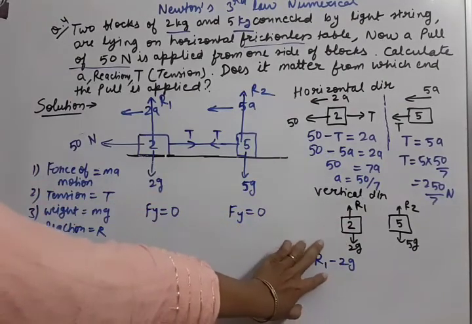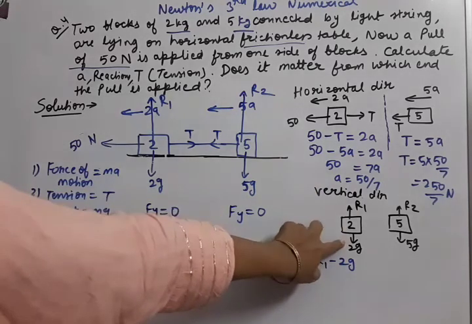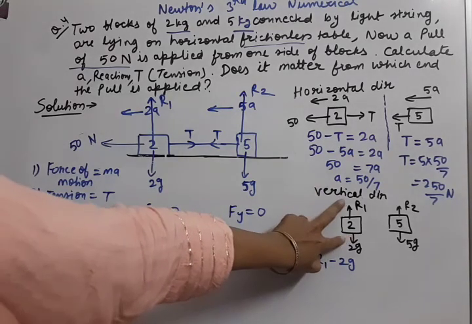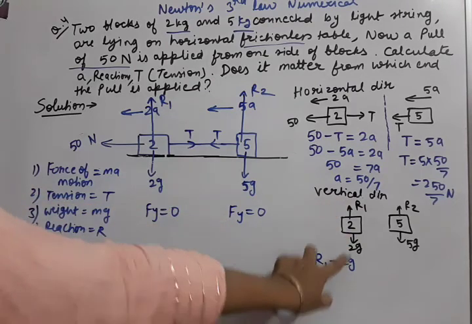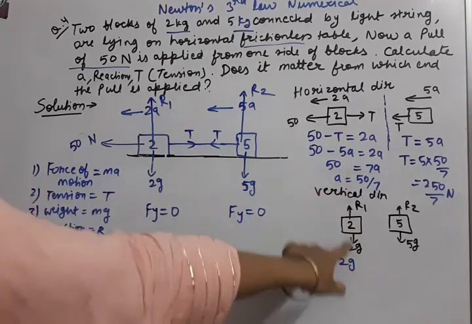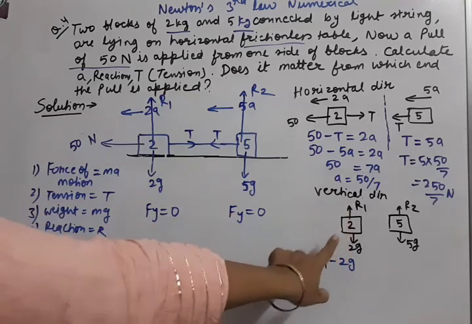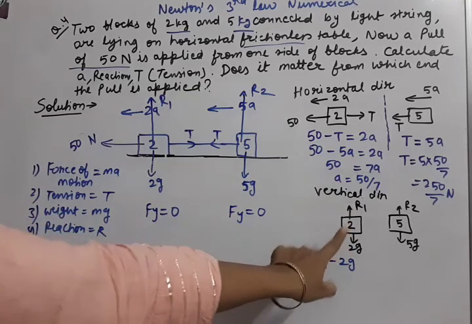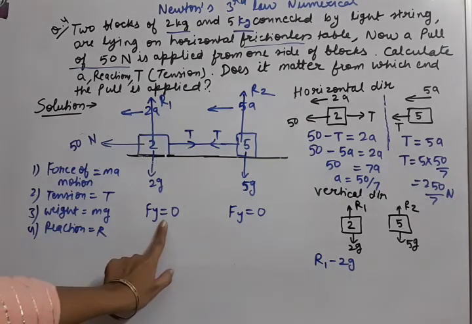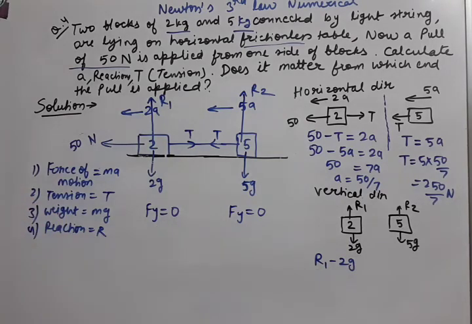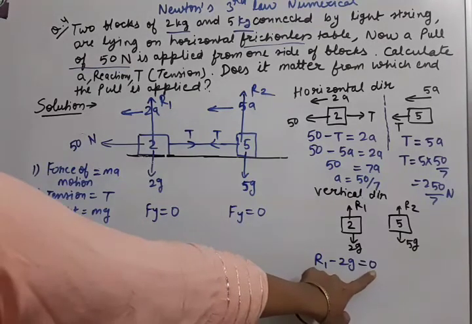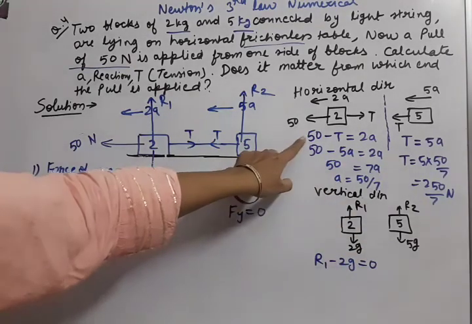ये क्या हुआ? resultant force हुआ vertical direction में. ठीक है, vertical में दो forces लग रहे थे, उन दोनों को हमने subtract किया क्योंकि वो opposite direction में थे. अब क्या ये body vertical direction में move कर रही है? नहीं. That means इसका net force vertical direction में 0 है, which we have written like this. So इस R1 minus 2G को 0 करना है. Okay, R1 minus 2G equal to 0. You can compare it this side.